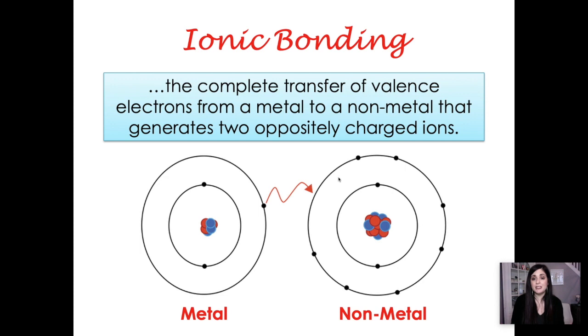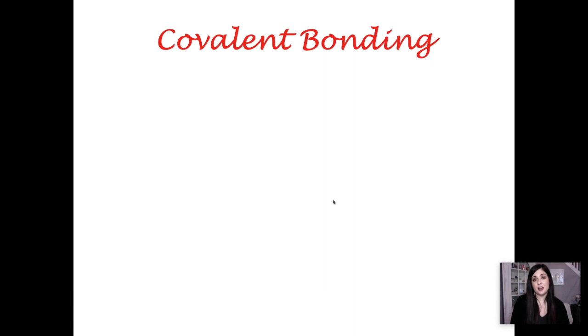So atoms are bonding not only to lower their potential energy to become more stable, they want that full outer shell of electrons. So I have my metal, and this electron is getting transferred from metal to nonmetal. That's the key thing there: ionic bonds always transfer their electrons, whereas covalent bonds always share their electrons.